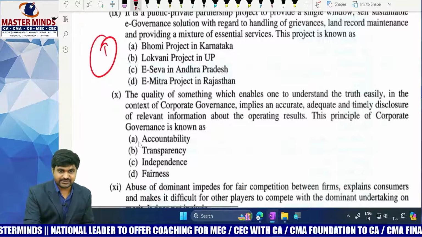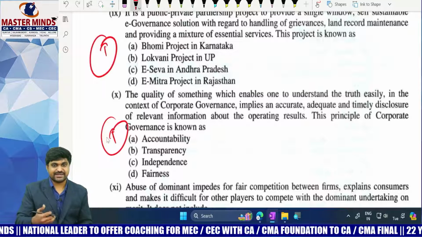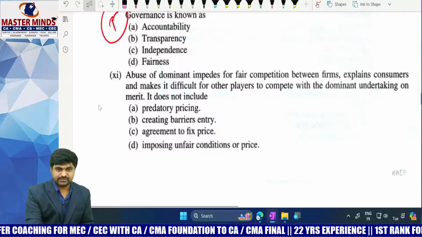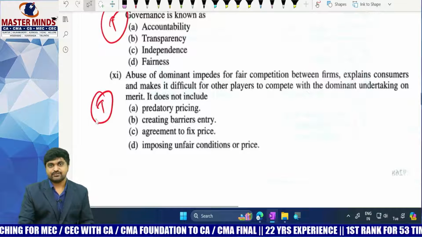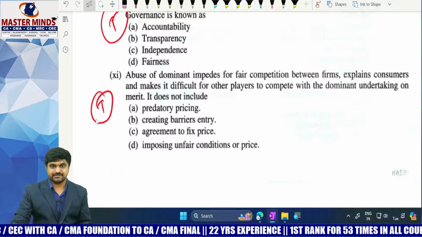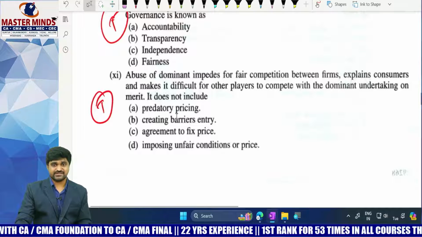And this is also tricky. You need some conceptual clarity to answer this kind of questions, as this is an indirect question. So this is a tricky question. We need to understand the concept first, then only we can answer this kind of questions. So this is also not a direct question, this is an indirect question.